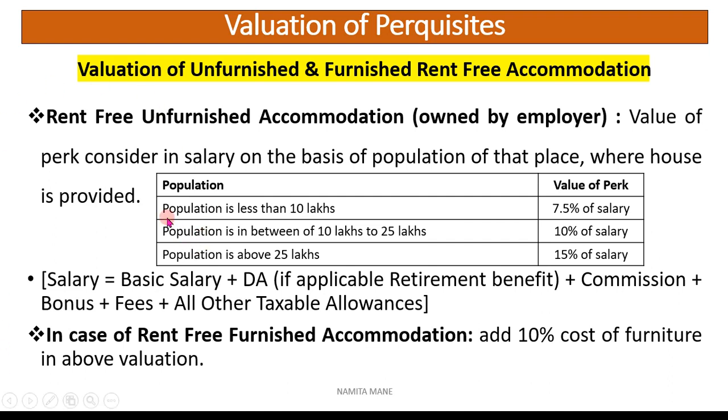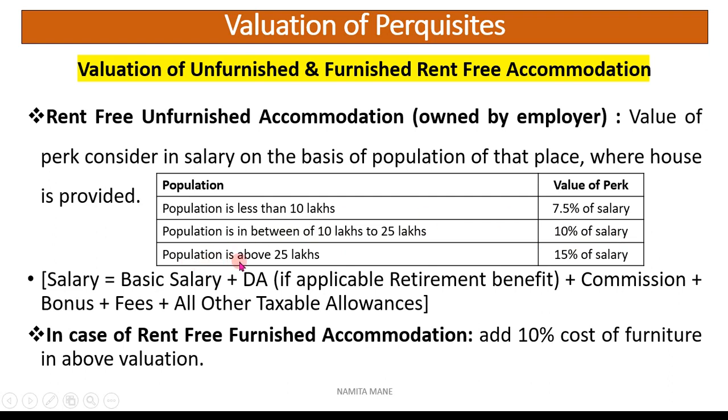Suppose the population in the city is less than 10 lakh. If the population in the city is less than 10 lakh, then the valuation of this accommodation will be 7.5% of salary. Then if the population in the city is between 10 lakhs and 25 lakhs, then it will be 10% of salary.